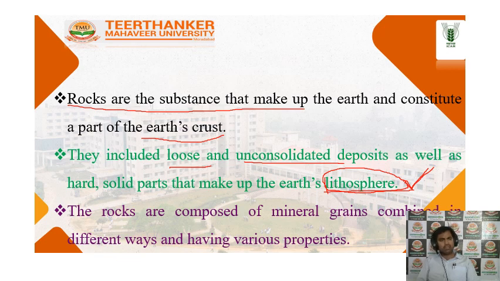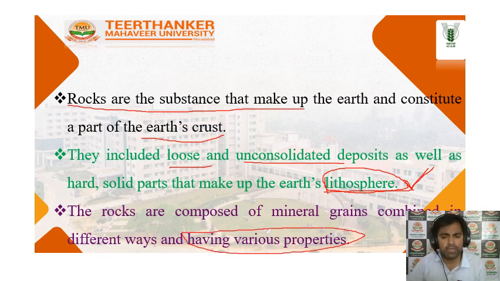Actually, rocks are a combination of different minerals, and minerals are a combination of different elements. So if you look at the detailed combination of different rocks and minerals, you can easily understand that rocks are combined in different ways. Maybe in rocks some elements are also found, because a rock is a combination of two or more minerals combined together. So that is why the properties of a particular rock are different.